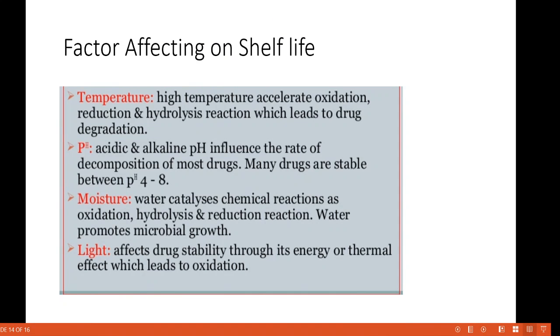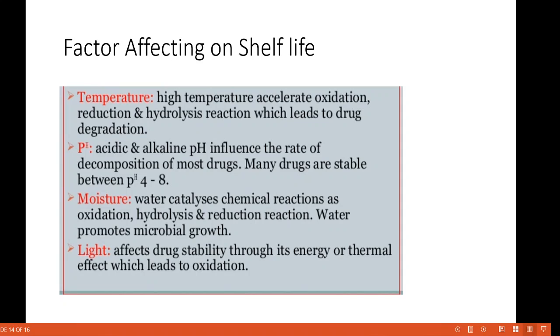Okay. Then another important point of this lecture is factors affecting the shelf life. Means by which factors the pharmaceutical product gets changed in its shelf life, it is given here. The first one is temperature. As temperature increases, shelf life is also affected. High temperature accelerates the oxidation, reduction, hydrolysis reactions, which lead to drug degradation.